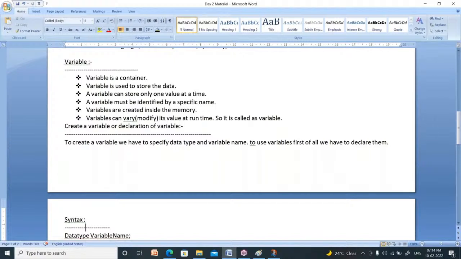Now how to create a variable? It is also called declaration of variable. To create a variable, we have to specify data type and variable name. Next, point two: before going to use a variable, you must declare it. First you have to declare the variable, then you can use it. Otherwise, it will produce an error.